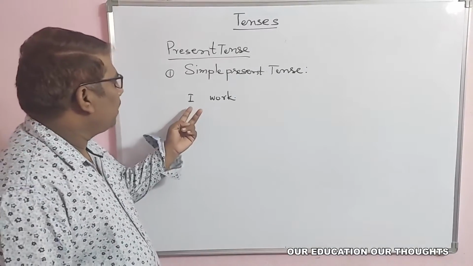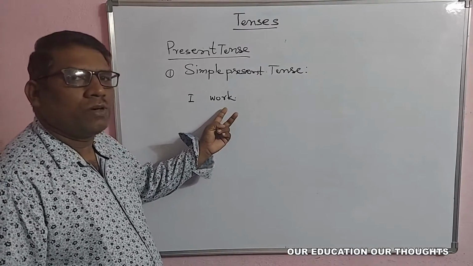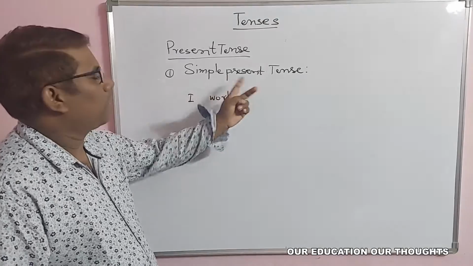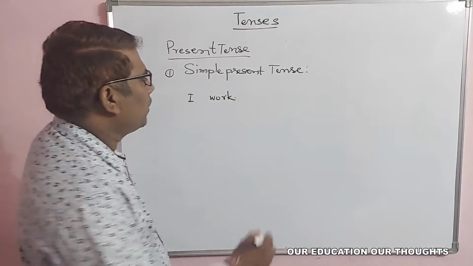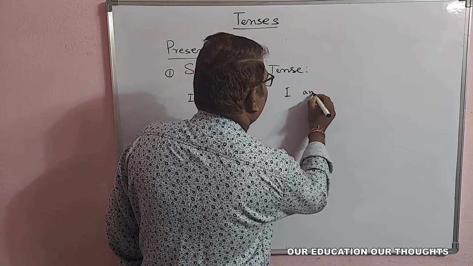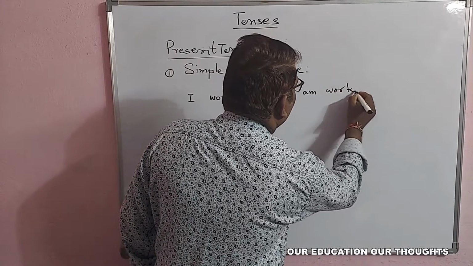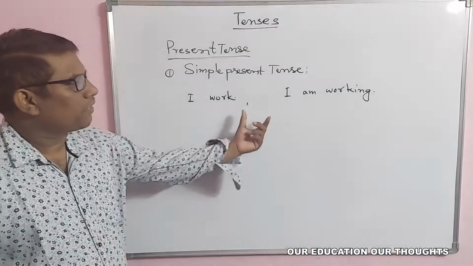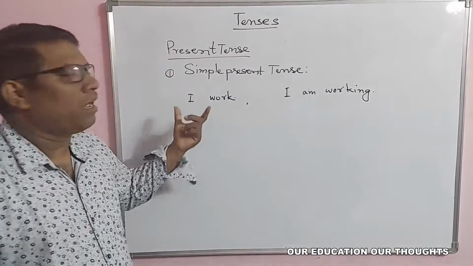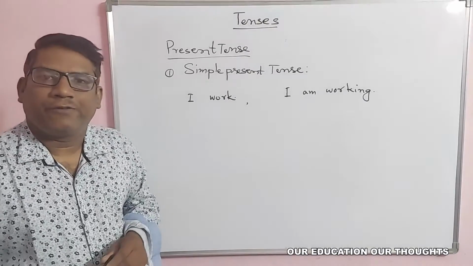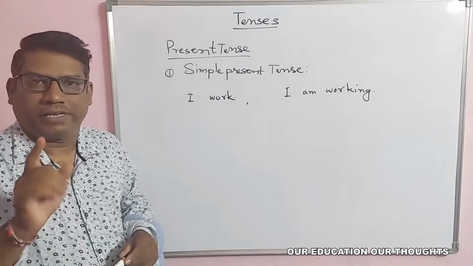Simply, the subject and root verb will be there in the simple present tense. Otherwise, you see this example: "I am working." So, what is the difference between "I am working" and "I work"? In other languages, it doesn't make any difference, but in English, there is.